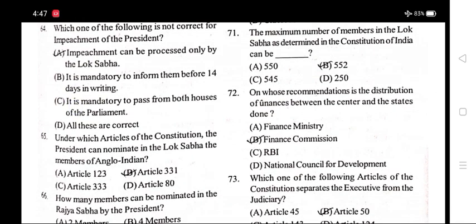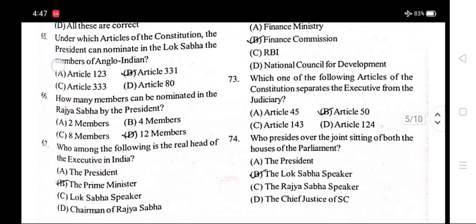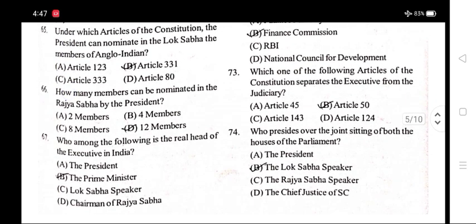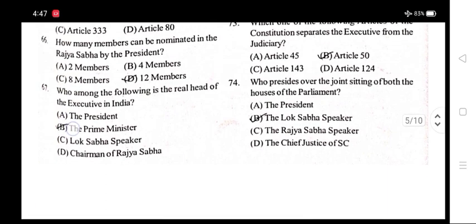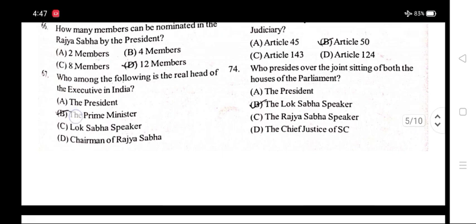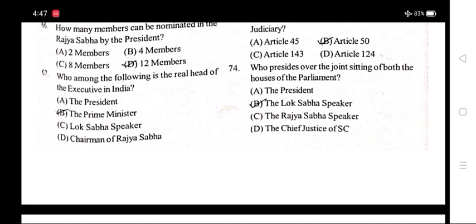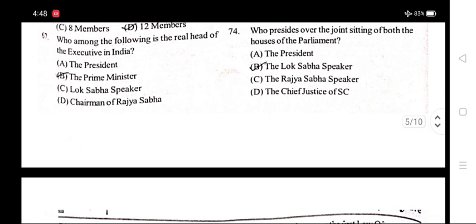Number 64. Which one of the following is not correct for impeachment of the President? Option A, impeachment can be processed only by the Lok Sabha. Number 65. Under which article of the Constitution can the President nominate members of the Anglo-Indian community in the Lok Sabha? Option B, Article 331. Number 66. How many members can be nominated in the Rajya Sabha by the President? Option D, 12 members.